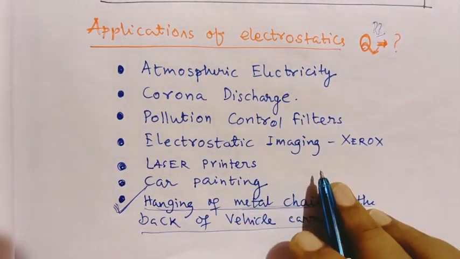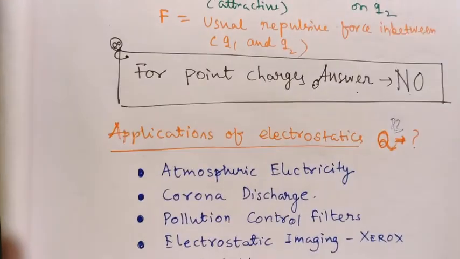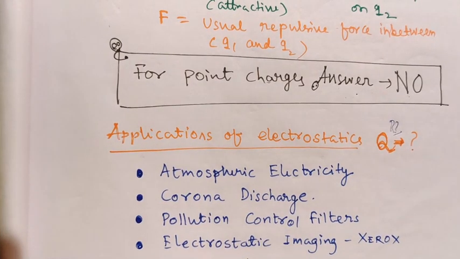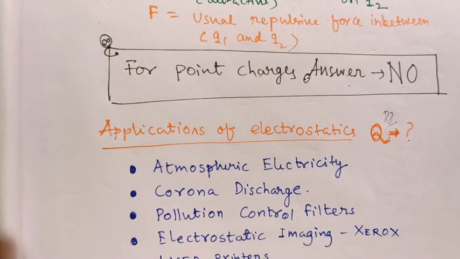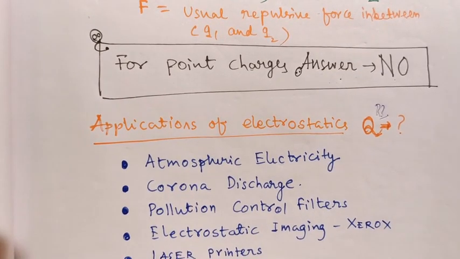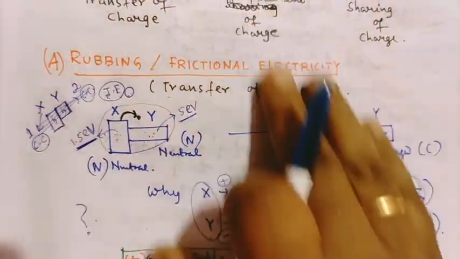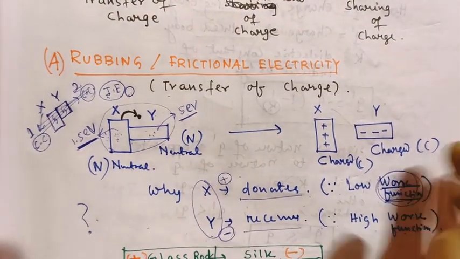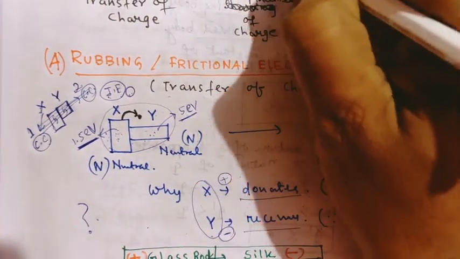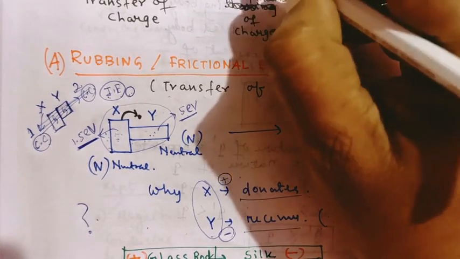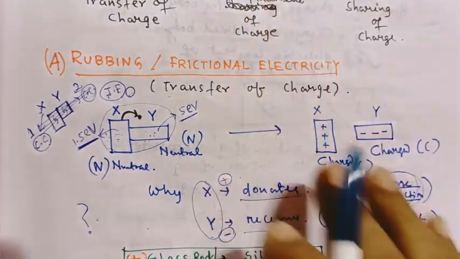You should remember the important topics we have discussed today: the induction, conduction and rubbing methods of charging. The basic principle behind them is this. In case of rubbing, transfer of charge takes place. In case of conduction, sharing of charge takes place. And in case of induction, displacement of charge takes place. This induction method is very important and an elusive discussion for you, and you should read very carefully, listen and remember. Thank you all.